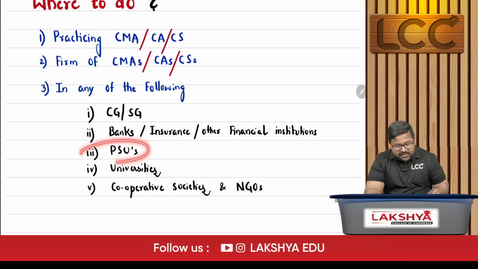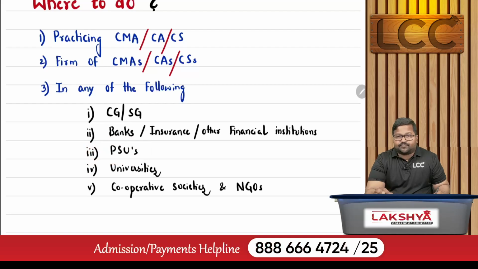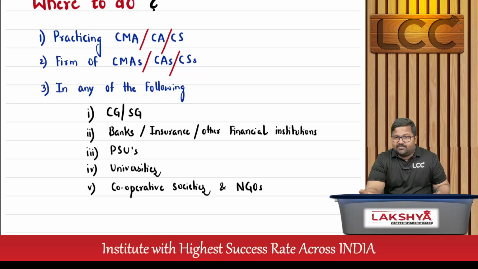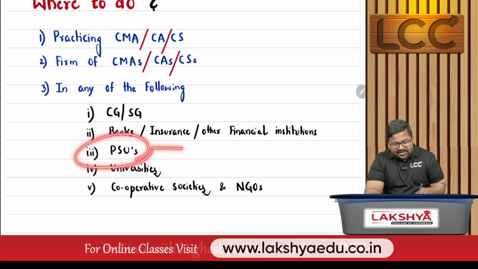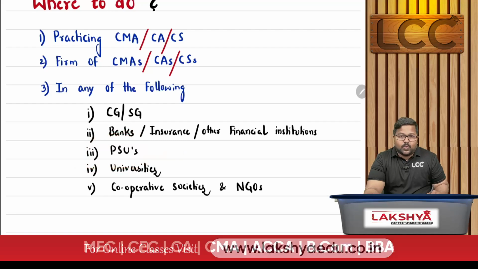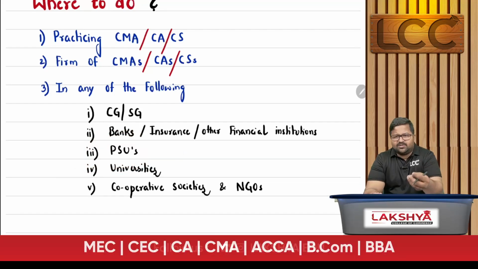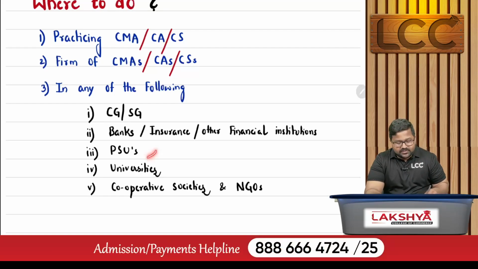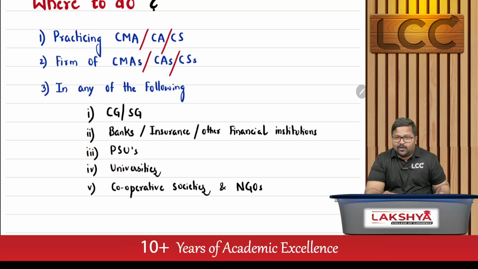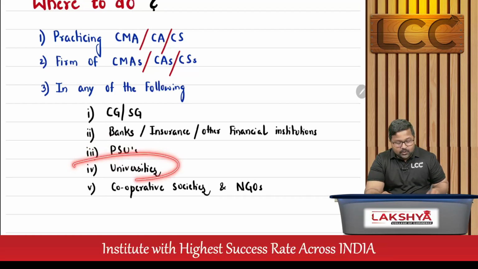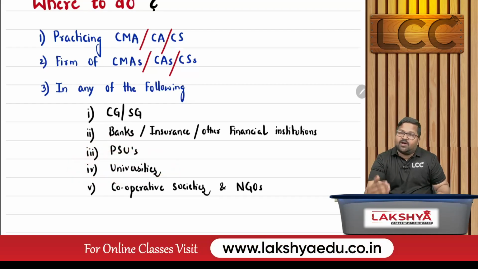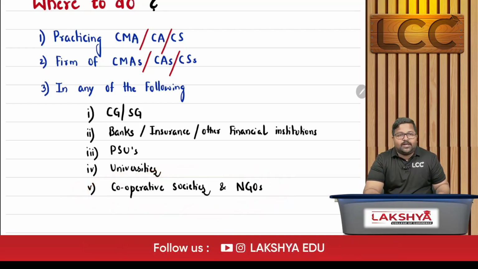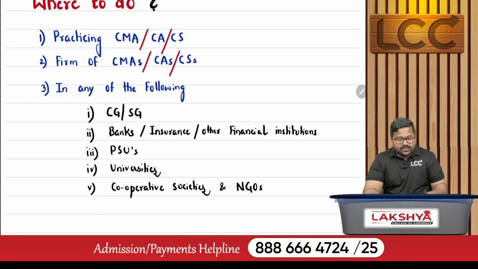Okay, and even PSUs, this is the most familiar to you. You may be listening that your seniors are doing the work in the PSUs for 15 months training. So PSUs mainly ONGC, NTPC, Coal India, BEL. These are the few companies which are offering you the work, that is 15 months work. So this is most important. Okay, they pay much amount, basically a higher amount. And even universities also are offering 15 months training work. And the last one in the third category is cooperative societies and NGOs. Okay, so there are 3 areas.